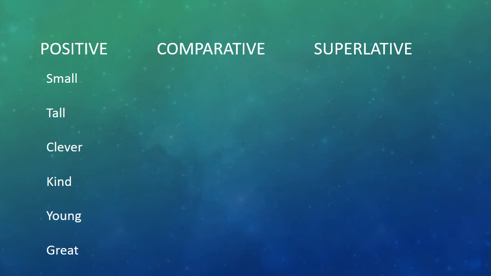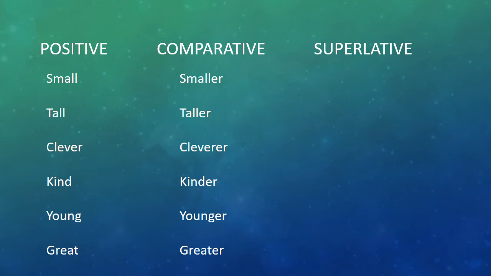What will be the comparative of it? Small will become smaller, tall, taller, clever, cleverer, kind, kinder, young, younger, and great, greater. As you can see, friends, we have all added er to the positive to form the comparative.